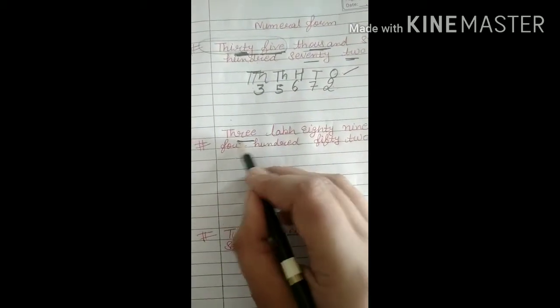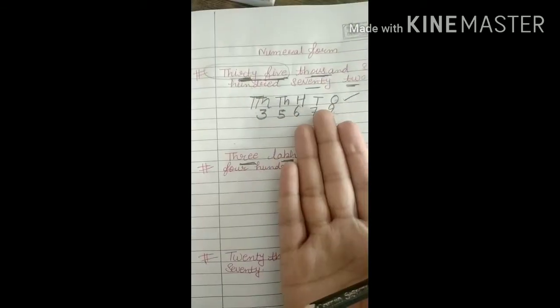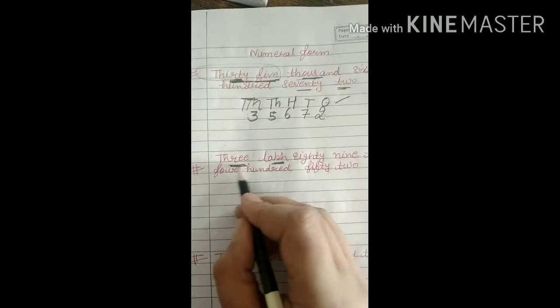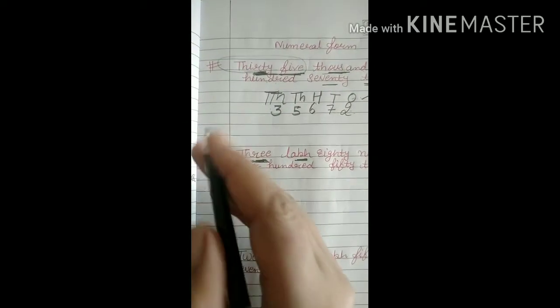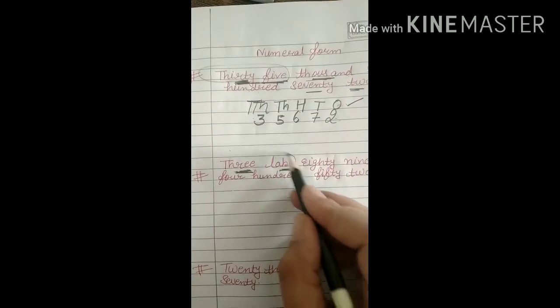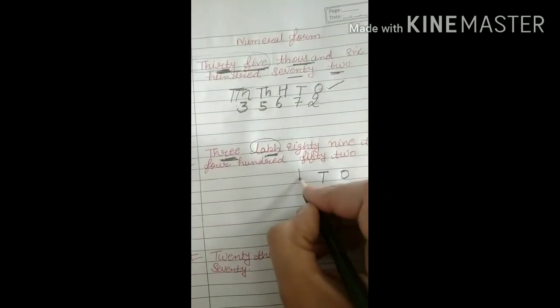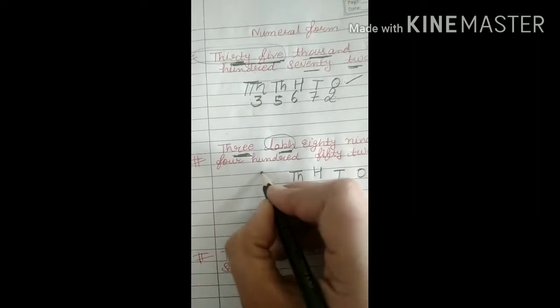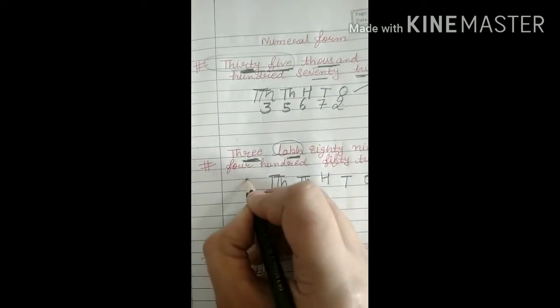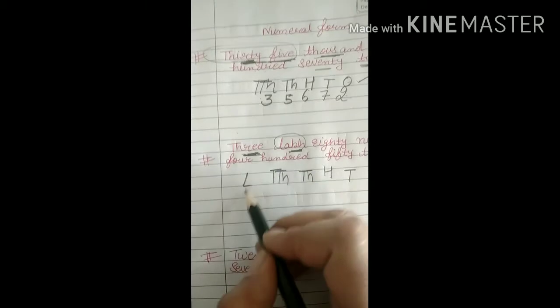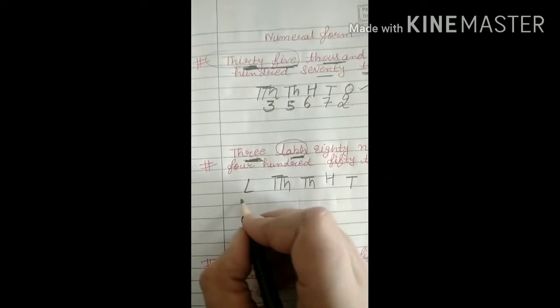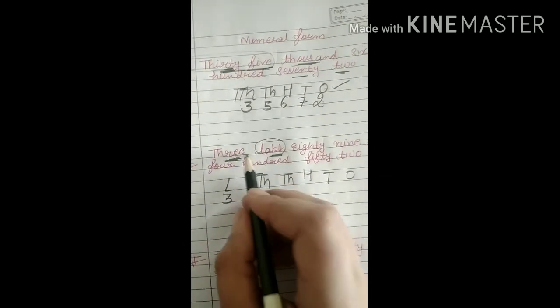Here you can see 3 lakh. Now how do you know up to where you have to write? 3 is there only, not at the tens, like 20, 30, 40. So up to lakh only we will write: ones, tens, hundred, thousands, 10,000 and lakh. So can we start to write 3 lakh? In the lakh place downside you have to write 3 lakh.